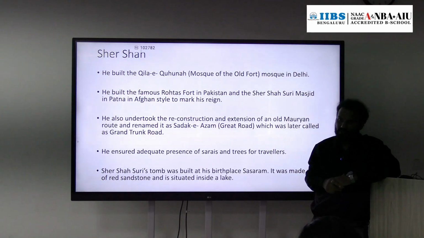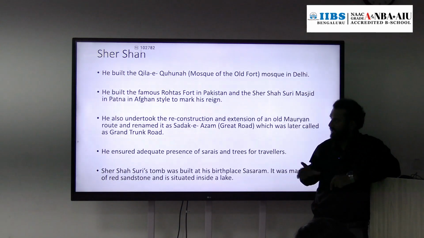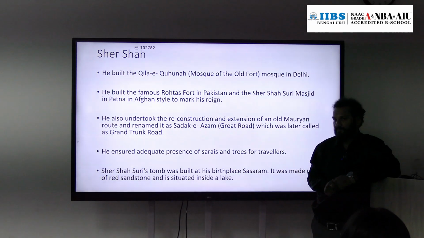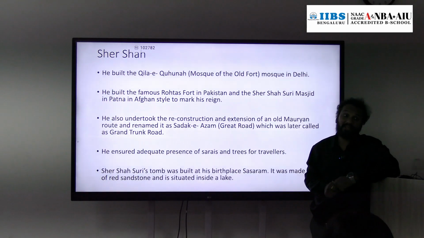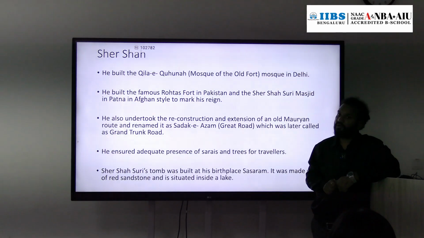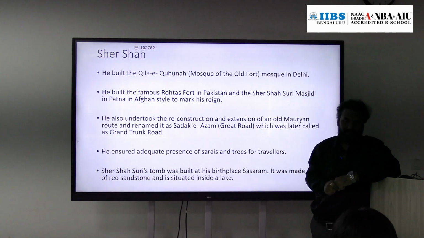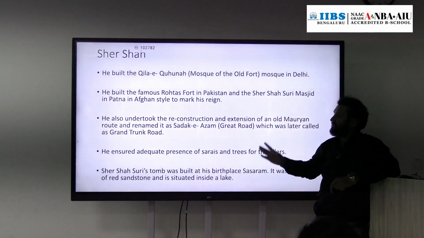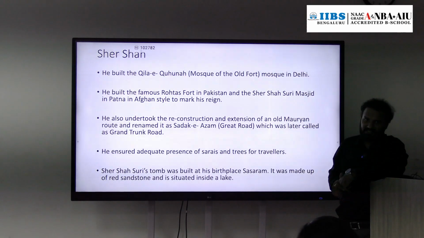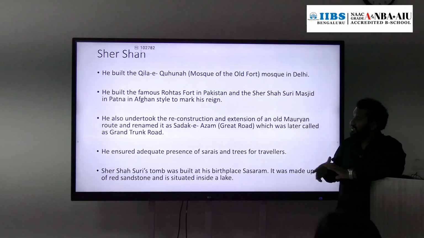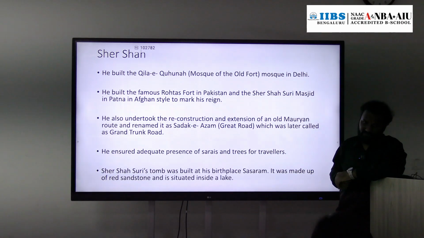We have seen the Jaunpur School of Architecture, right? So that is there. And there was a Grand Trunk Road, constructed during Mauryan times. During Chandragupta Maurya's time, there was a Grand Trunk Road from Pataliputra, Patna, to Iran. That road was reconstructed during his reign and renamed Sadak-e-Azam, meaning Great Road.